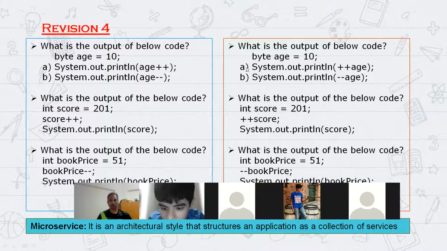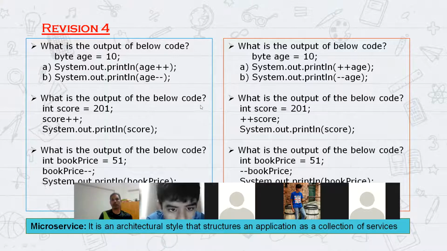$11. Perfect. Okay, assume that A is not there. Now byte A is equal to 10 and System.out.println(--a). 9. Perfectly right.